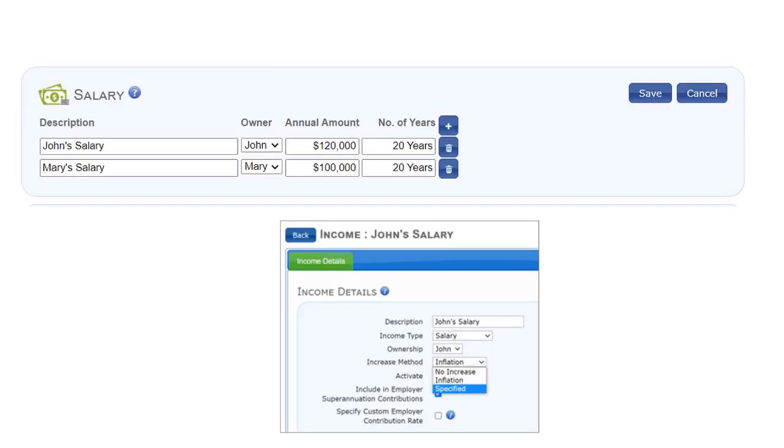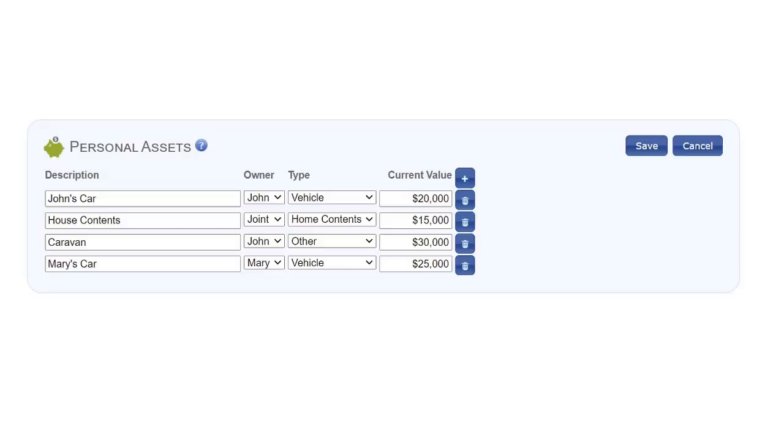The first entry is your current salary. Include how long you expect to be working. The software defaults to increasing your salary at the inflation rate. Once you've created your plan, you can adjust how you increase the salary and add more salaries if you are expecting future changes. If you wish to include personal assets, these are not imported into the plan. They may be important if you're applying for a loan using this report, as the lender may want to know this information.